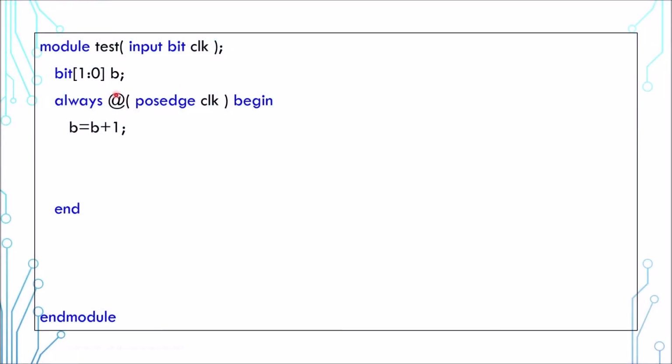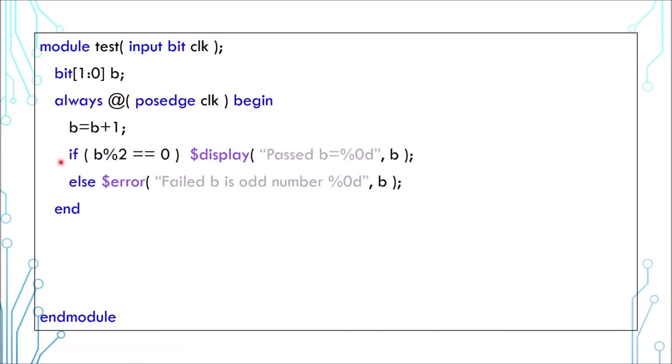Today we'll talk about assertion and property. This is a simple number generator. Now say if you want to check the numbers whether they are even or not, the most primitive way is to use an if-else statement. It passes if the condition is met, else it prints an error.